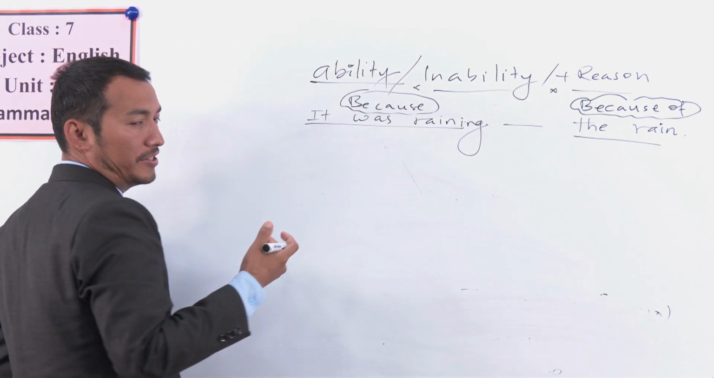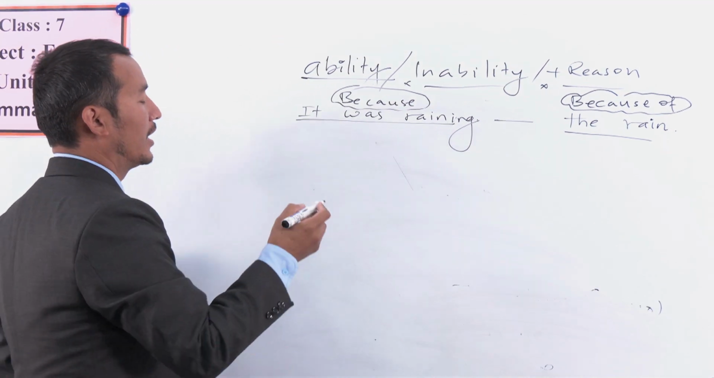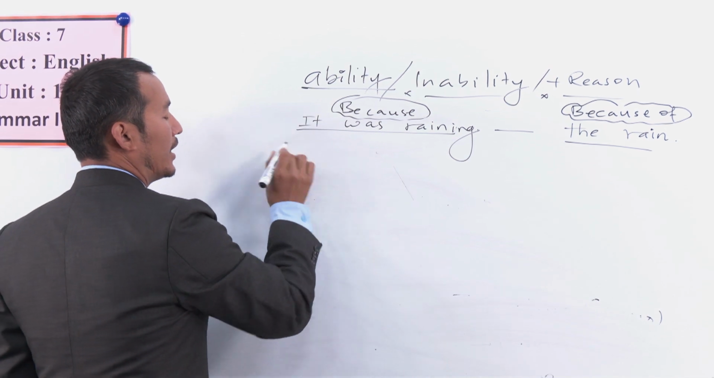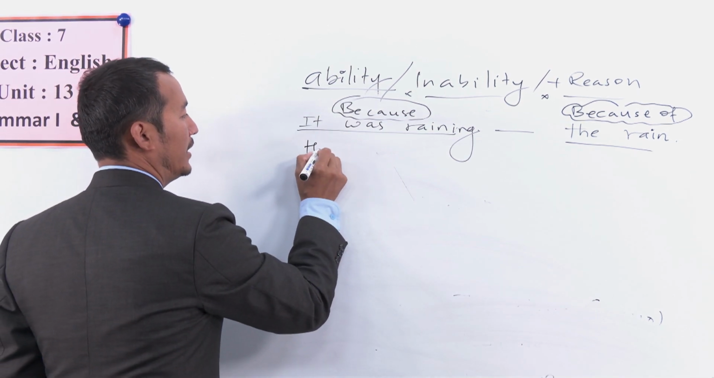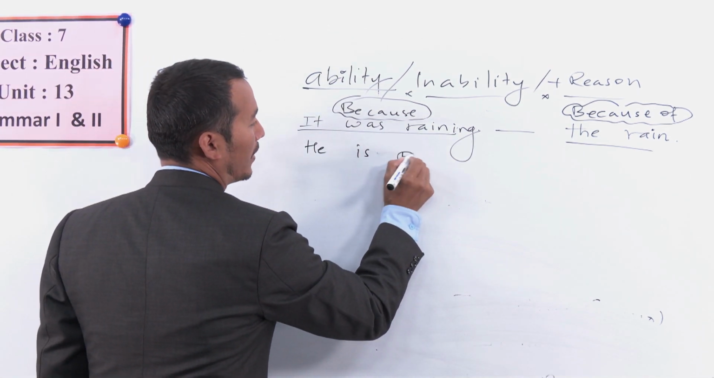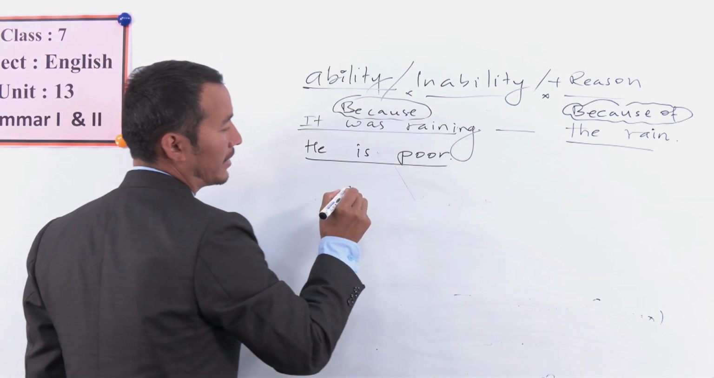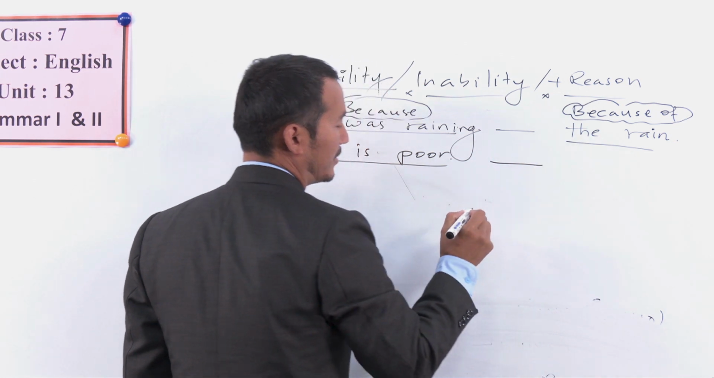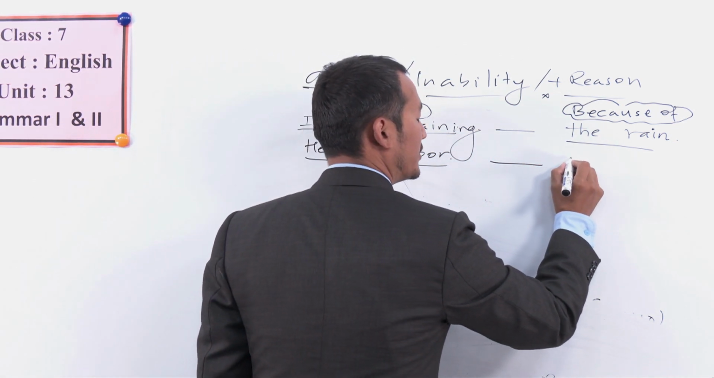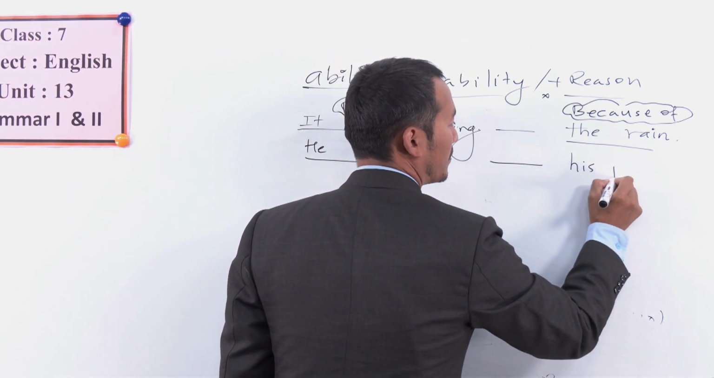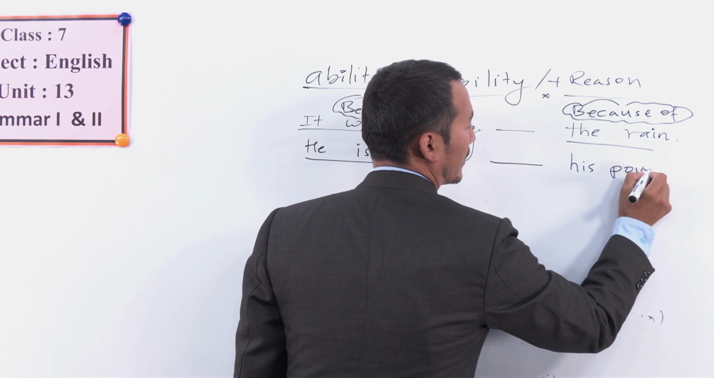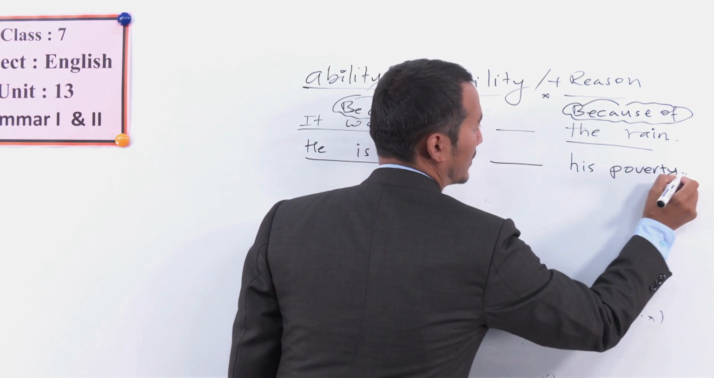Okay, students, if you have he is poor, this may be a clause in your sentence, then you can change it into his poverty, or just poverty.